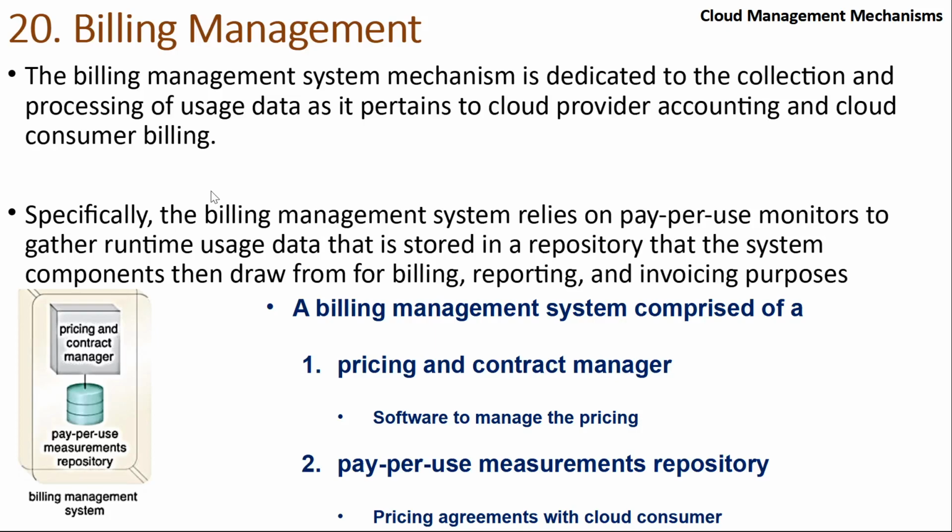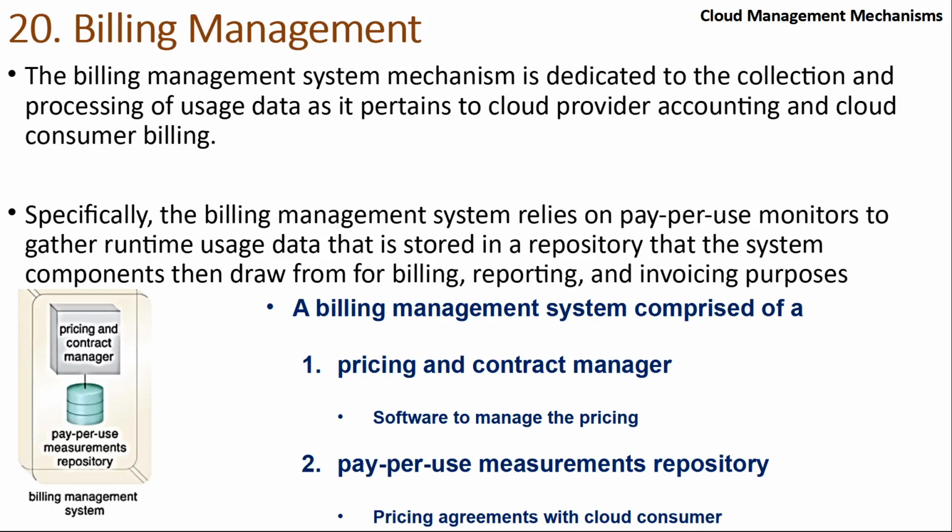So then you have a billing management system. The billing management system has a pricing and contract manager. Just as we have the virtual infrastructure manager and the SLA manager, we have a pricing and contract manager also. It has pay-per-use measurements. How much should I charge this customer? So this customer would have been told, for 750 hours it is free. After that it is charged. If it is X service, or Y service, then the charge is this.